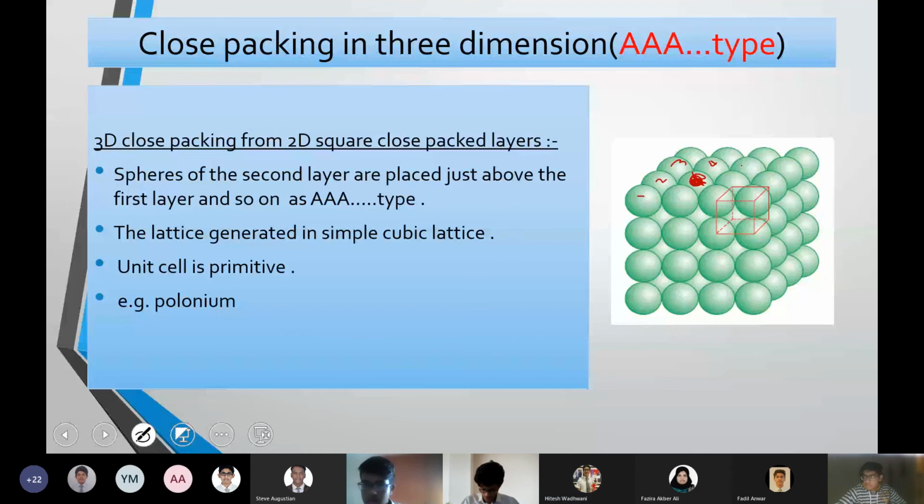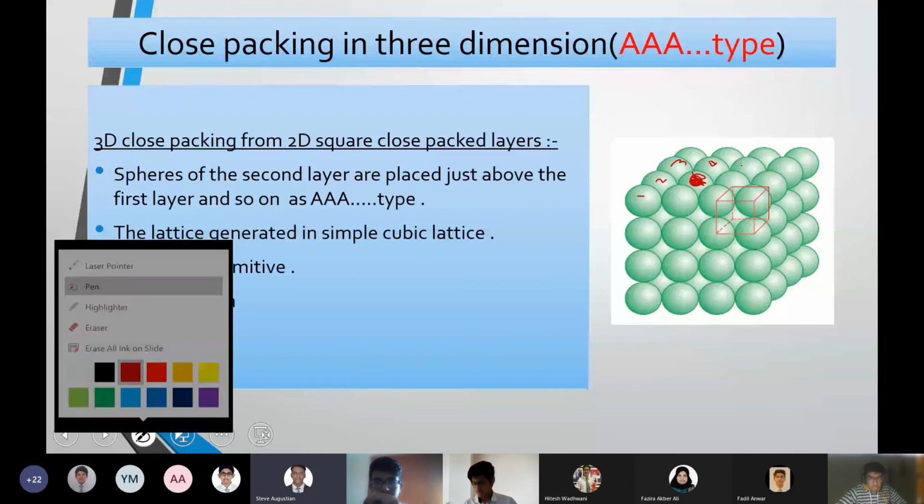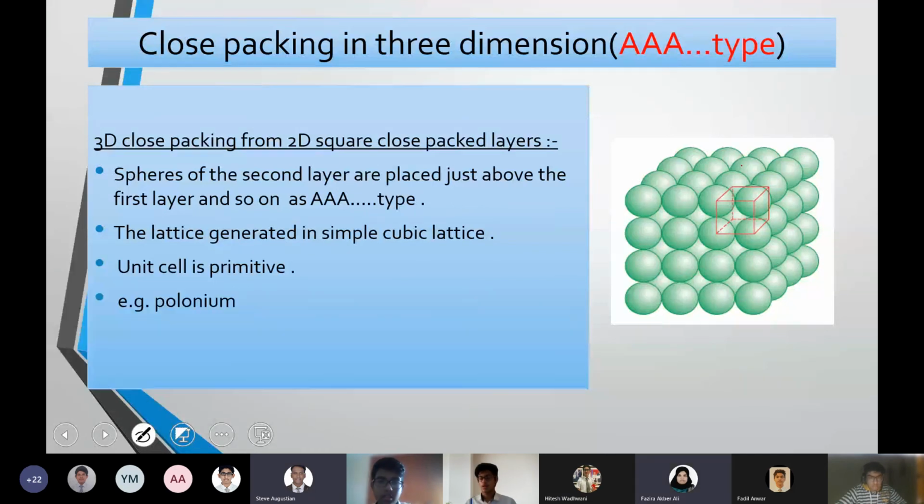Yes, ma'am. Okay, ma'am, I'm counting and I'm getting 6. Yes, 6. See, if you look into this one, it will be 1, 2, 3, 4, 5, 6. So the coordination number will be 6 for a simple cubic lattice in 3-dimensional arrangement. 6 particles are surrounded with 1.